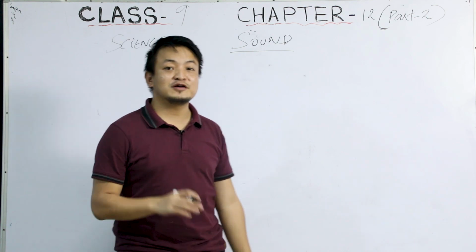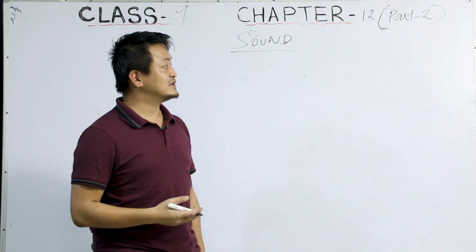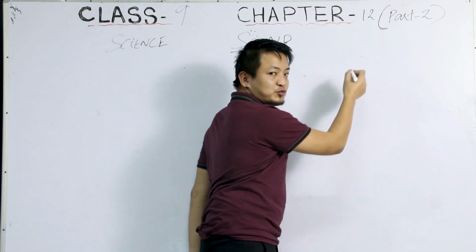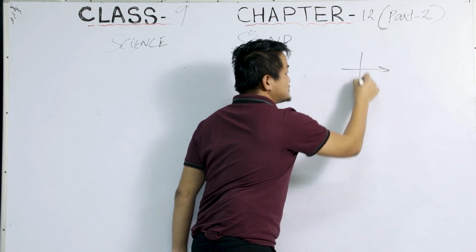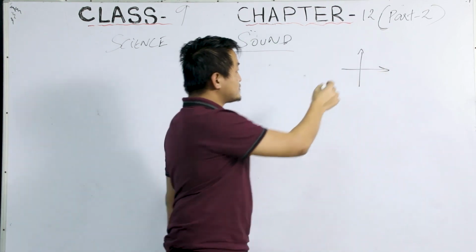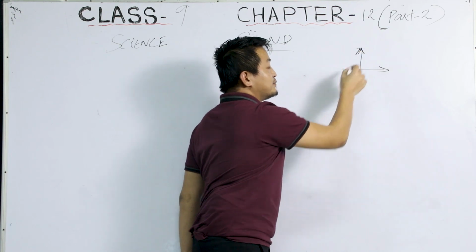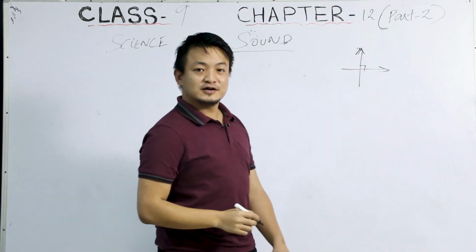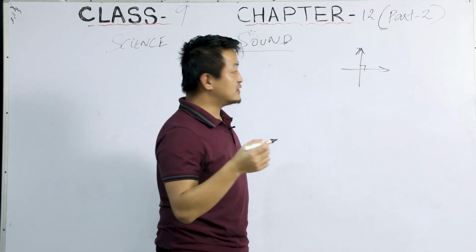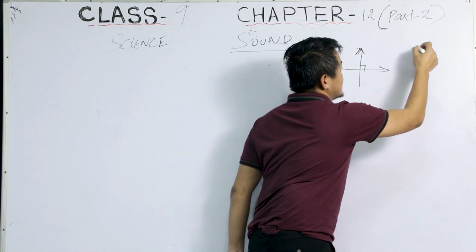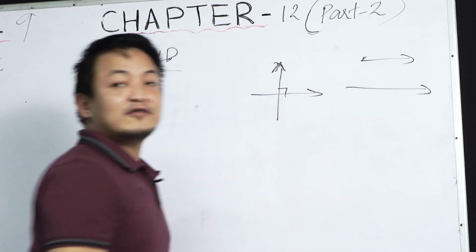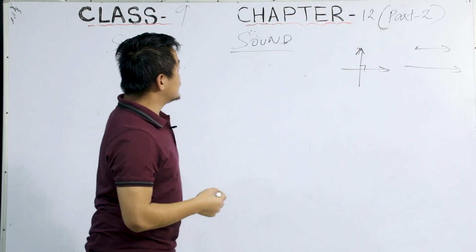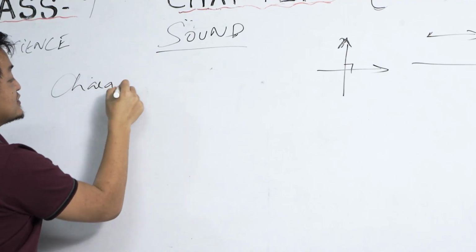In the last class we discussed how sound is produced, and the different types of waves: transverse wave and longitudinal wave. In a transverse wave, the individual particles of a medium vibrate perpendicular to the direction of propagation of the wave, and in a longitudinal wave, they oscillate in a parallel direction. So now today we are going to discuss the characteristics of waves.